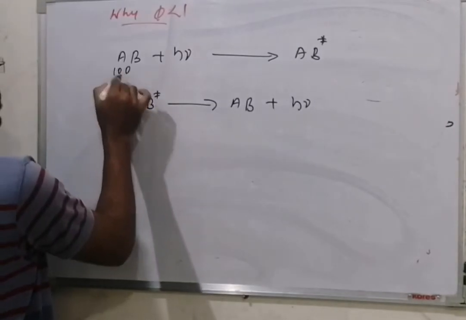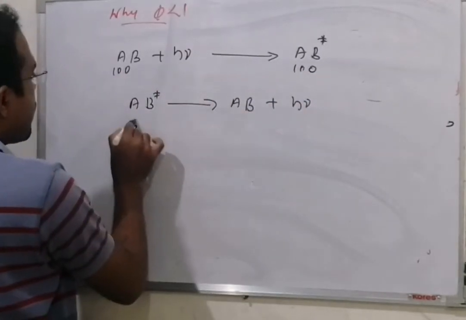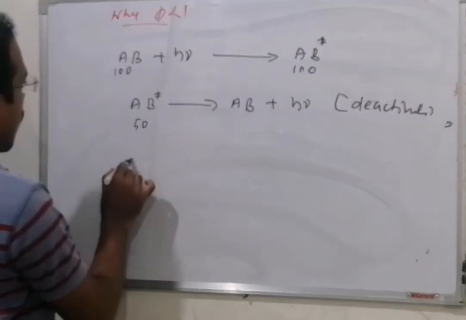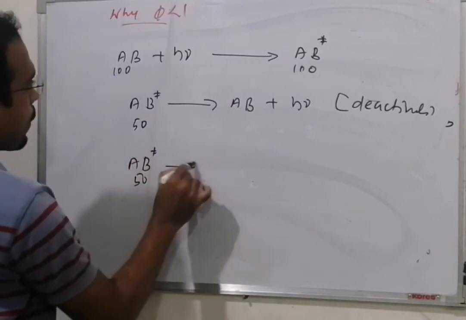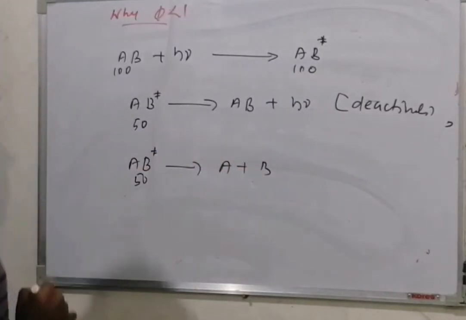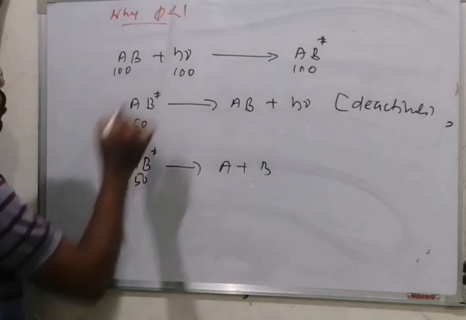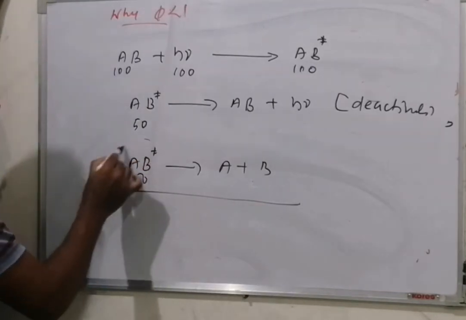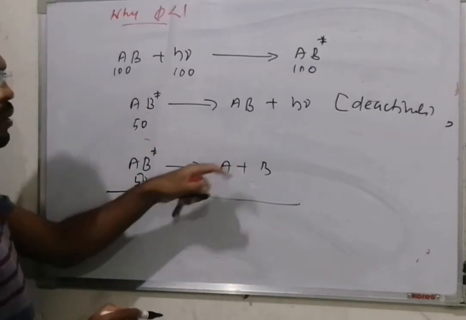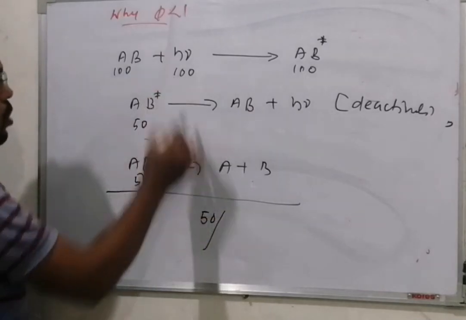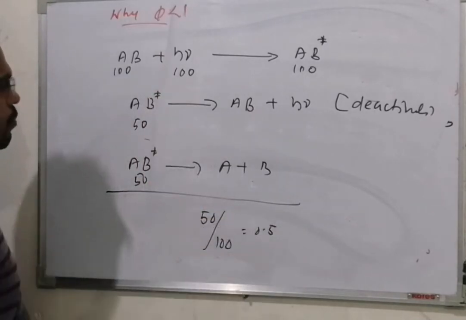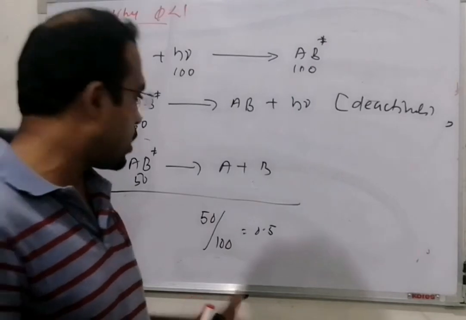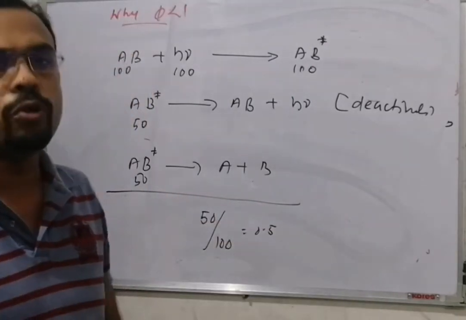Suppose you have 100 of these. 50 are deactivated and the other 50 give A plus B. Therefore, for 100 molecules, you have 100 photons, but only 50 are reacted. How many absorbed? 100. Therefore 0.5. Only half a mole is reacted.